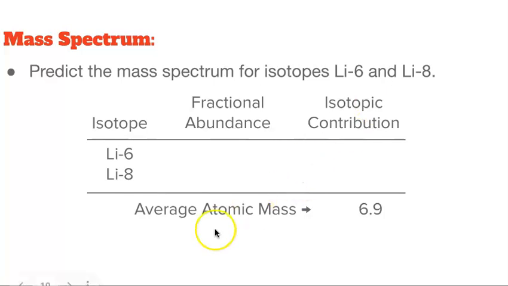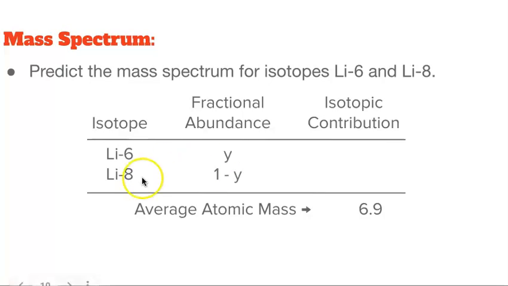If we look at the periodic table, we know that the average atomic mass of lithium is 6.9. We also know the atomic masses of these two isotopes. If you remember fractional abundance from your previous class, this is kind of review, we can solve for the fractional abundance of each isotope and use that as the relative abundance in our mass spectrum.